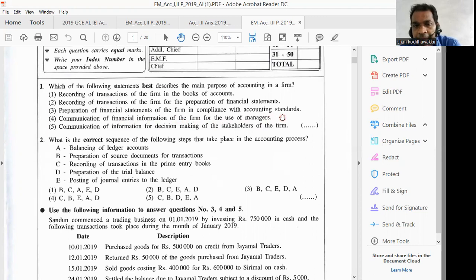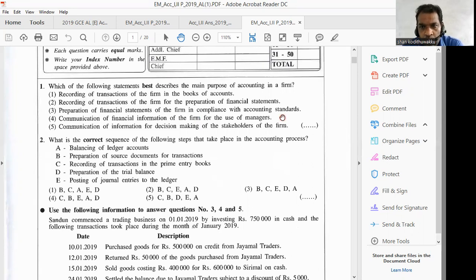The main purpose is to provide information for decision making of the stakeholders of the firm. There are people who have an interest in the company. They are ready to use the financial statements and take decisions. Therefore, we have to provide information to help them take their decisions. That is the main purpose of accounting.